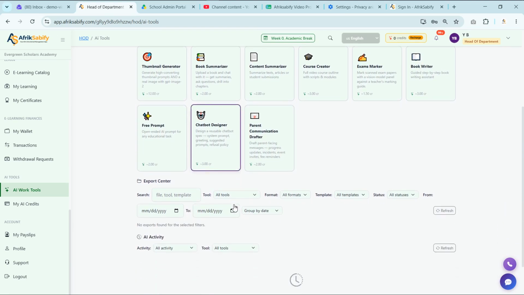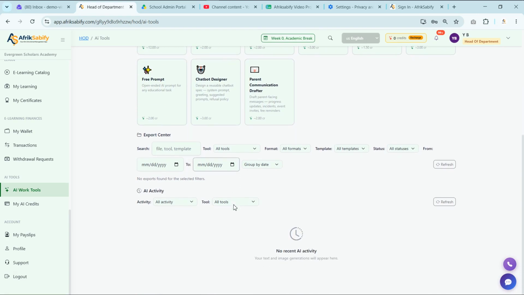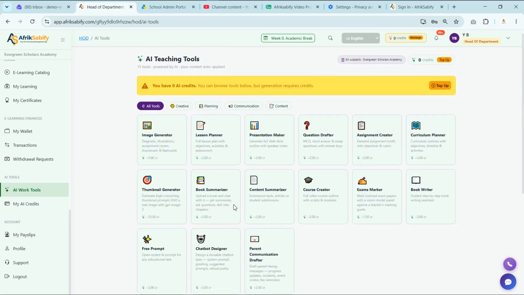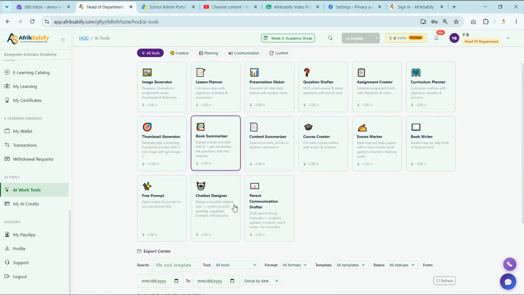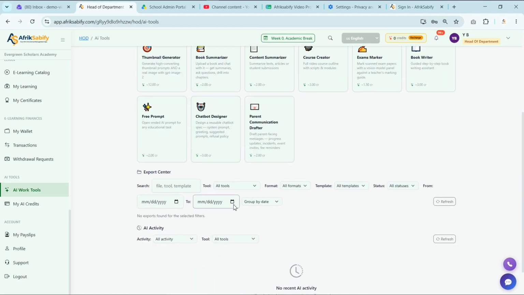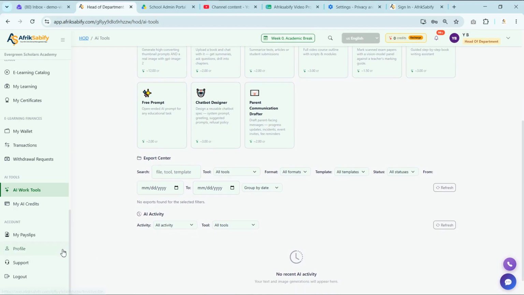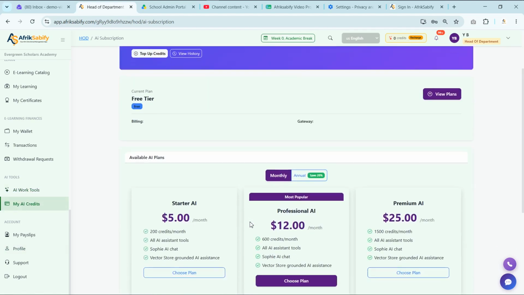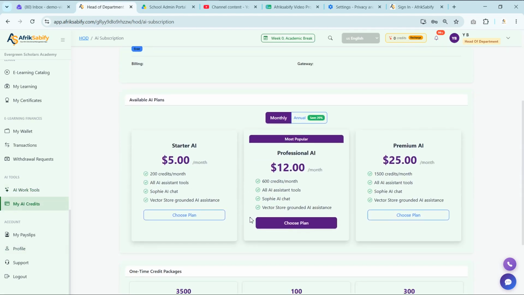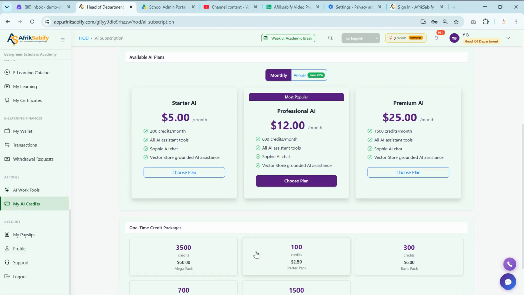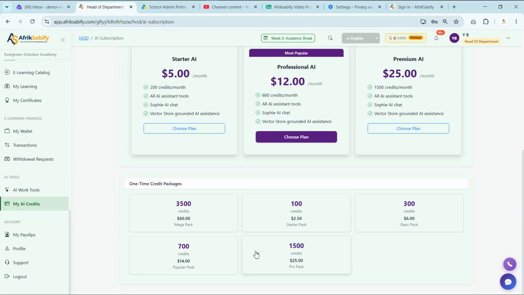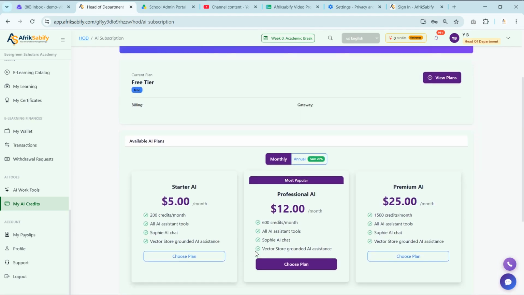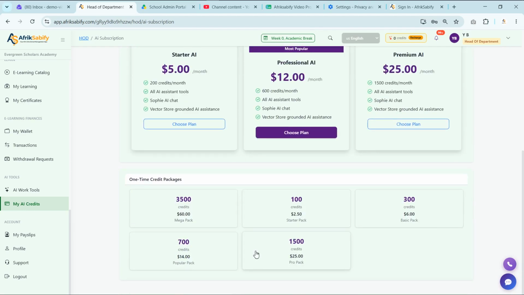Instead of spending hours creating documents from scratch, AI can help you generate quality content in minutes, allowing you to work more efficiently and make faster decisions. We have the My AI Credits section, which allows you to monitor your available AI usage credits and track your AI activities within the platform. This helps you manage your AI resources effectively and understand how much AI assistance is available for your tasks.